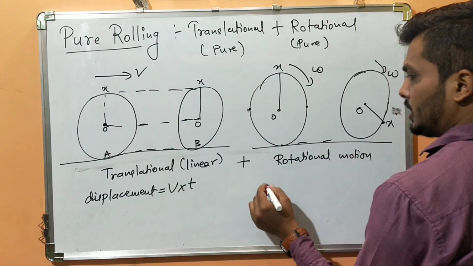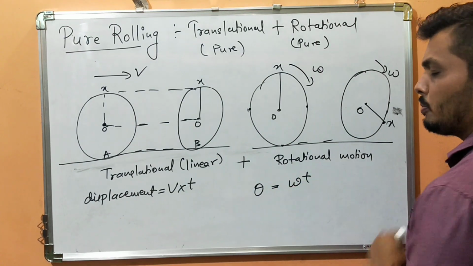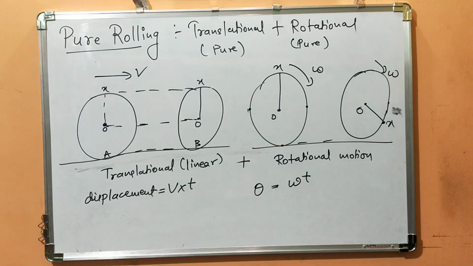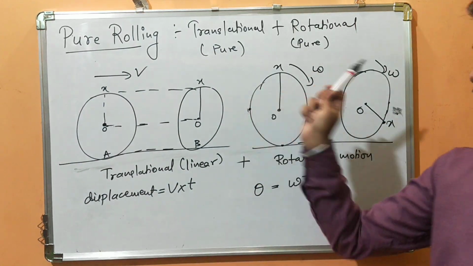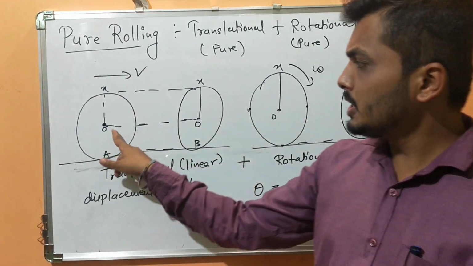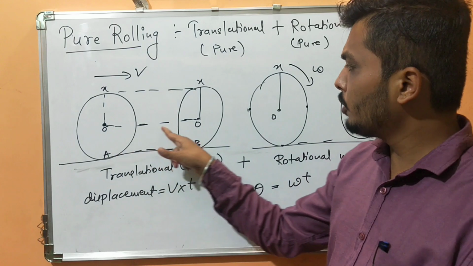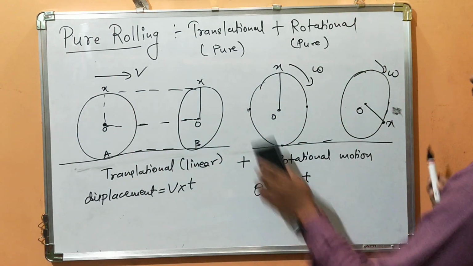Similarly, for this particle, the displacement will be an angular displacement, which is given by theta, and theta is given by omega into t. Theta equals omega into t. Have you understood? So this is all about pure rolling. The combination of translational and rotational motion is known as pure rolling. And how is it satisfying that condition? The center of mass particle will follow a straight path, whereas all other particles will follow a rotational path.